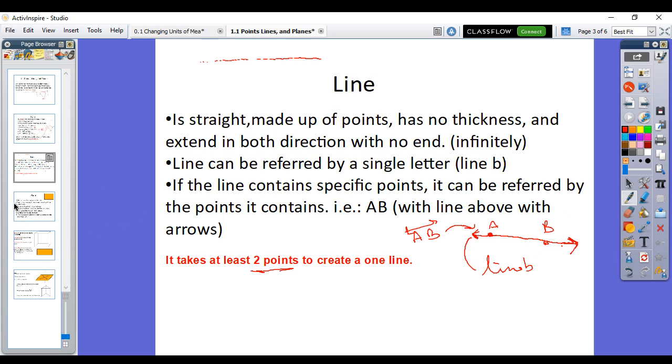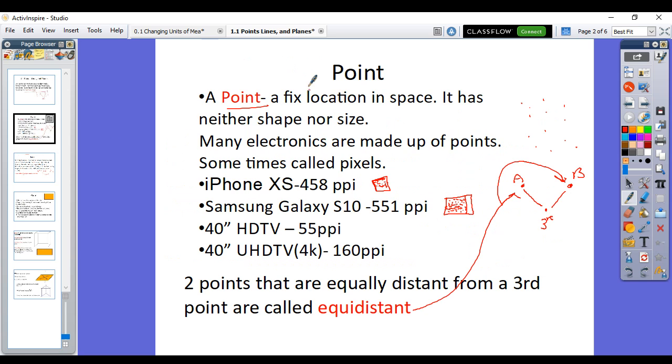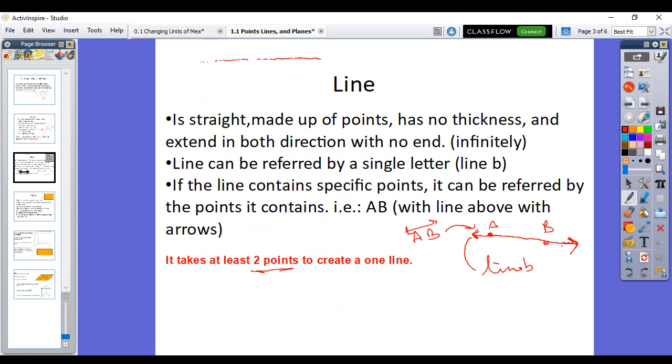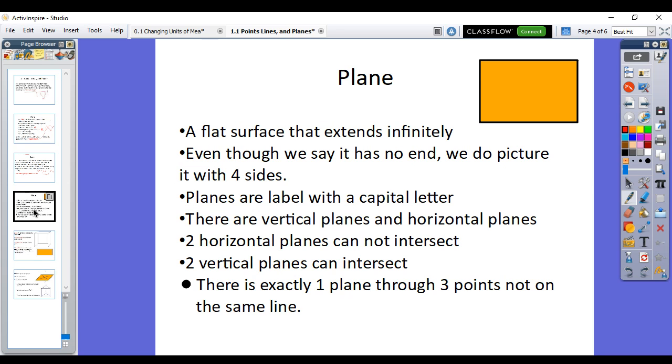So a single point is just one little dot, a fixed point in space. A line has to have at least 2 points to create one line. A plane has to have exactly 3 points, not in the same line, to create a plane. So it's a flat surface that extends infinitely. Now, we have a hard time seeing that infiniteness. So that's why we just call it a rectangle or square, or even a triangle can be considered a plane. It's a flat surface. But it actually keeps going, ever expanding infinitely. But we give it boundaries so our mind can see it.